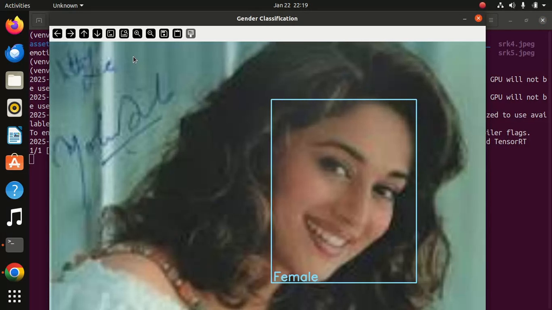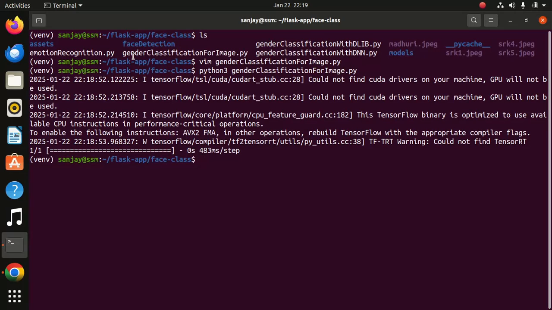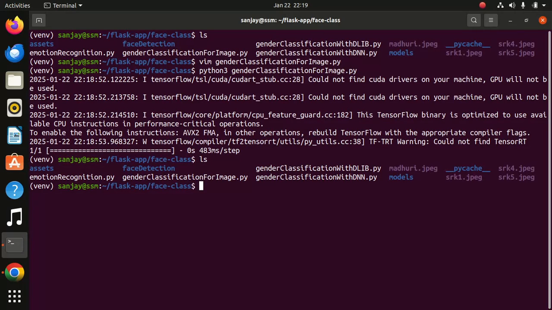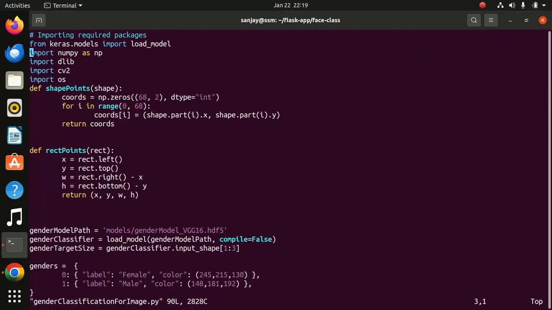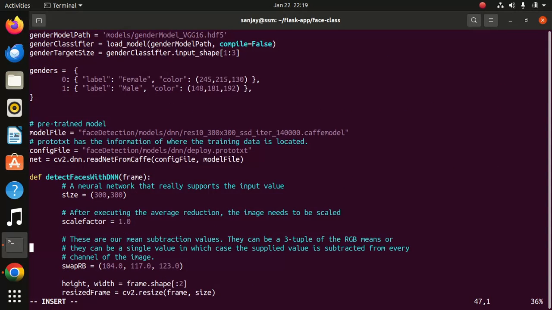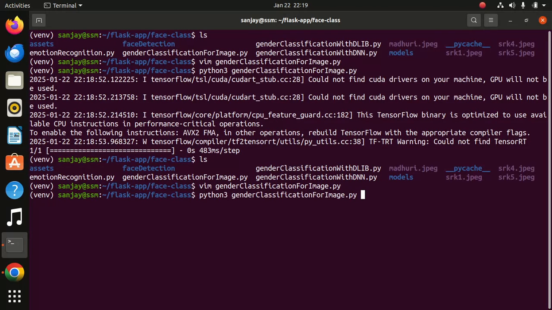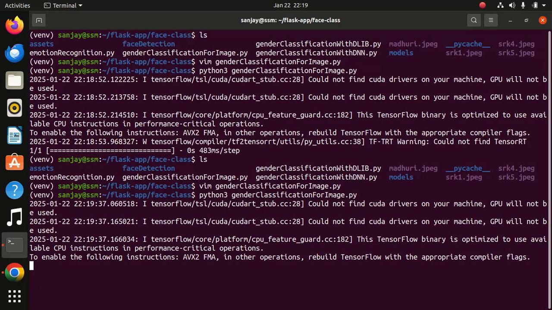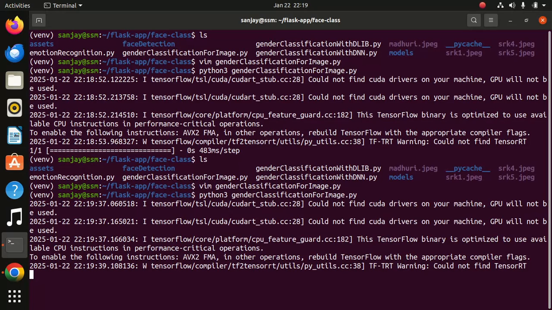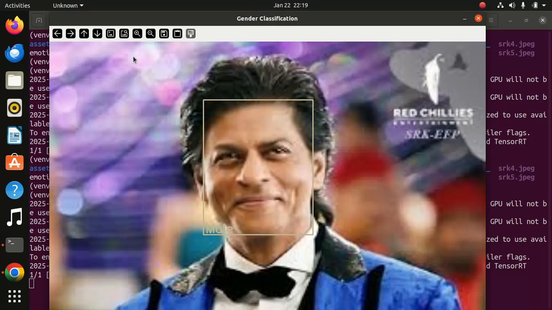Now I will add another image. Which image? SRK 4 we will take, or 3 we will take. We will try SRK 4 first. Gender detection from the image. Yes, it is recognizing male. Fine.